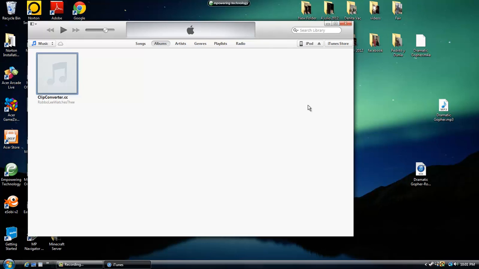Once you put it in there, check the box and then synchronize it.